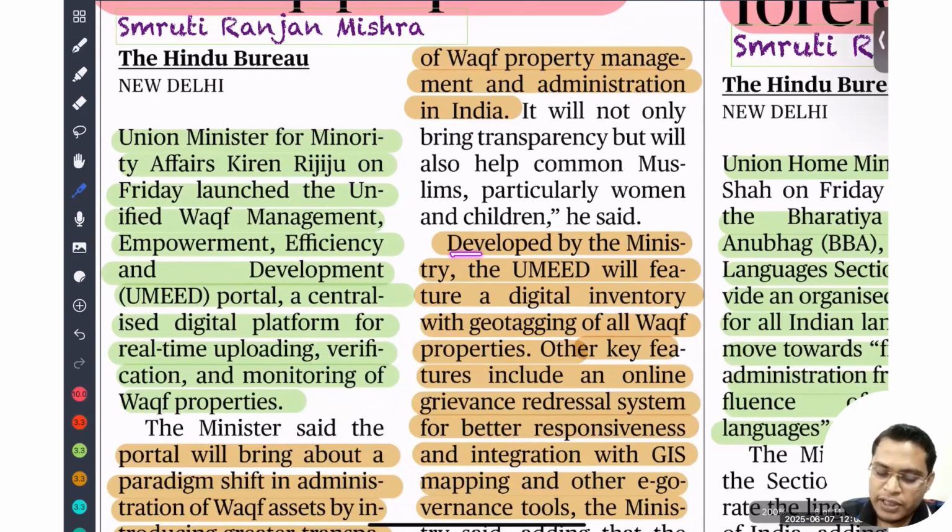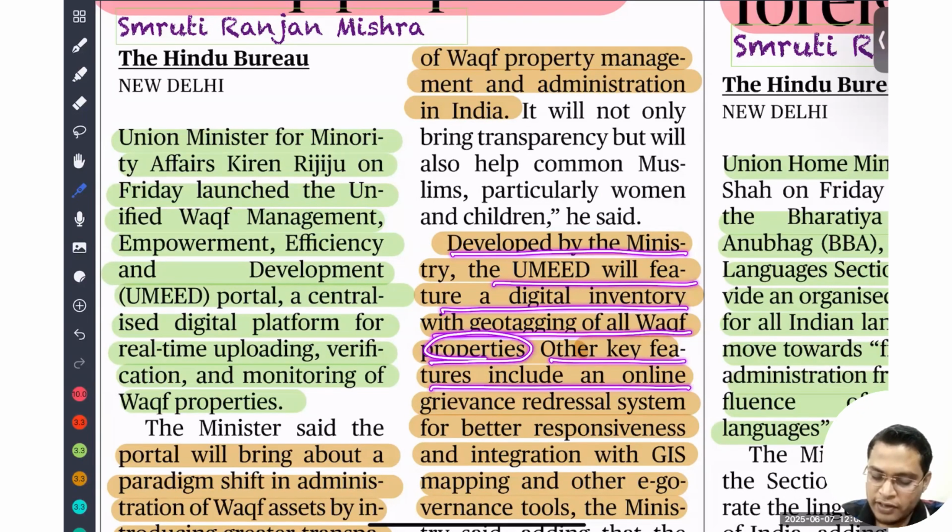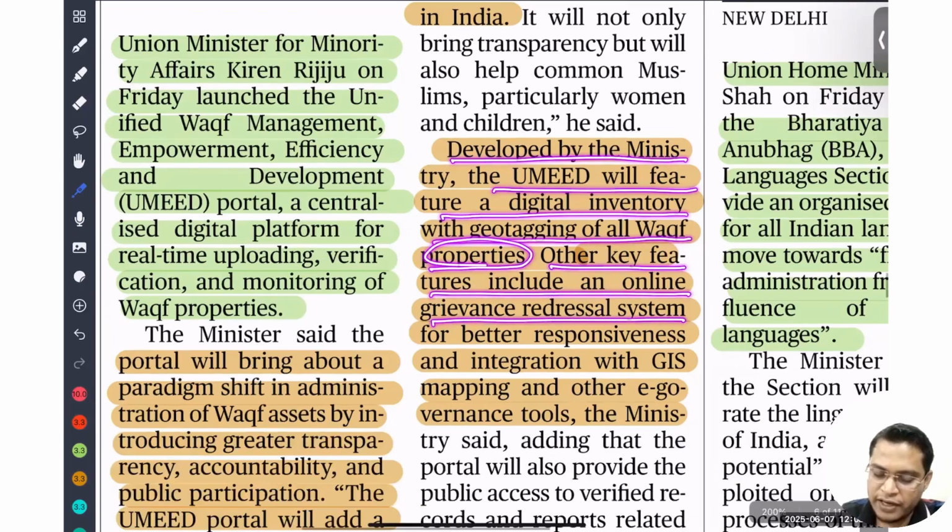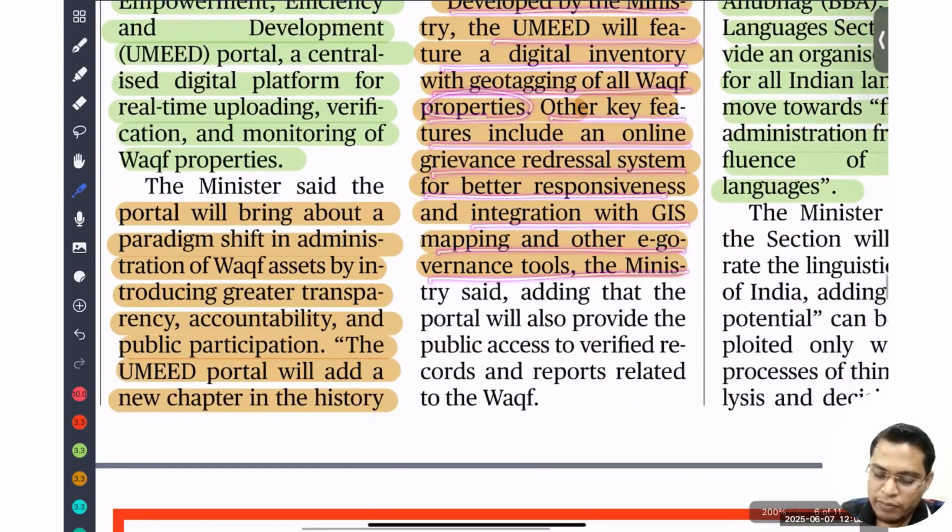So this is developed by the ministry. Umid will feature a digital inventory and geotagging of all Waqf properties. Other key features include an online grievance redressal system for better responsiveness, and integration of GIS mapping and e-governance tools. So this also provides public access.